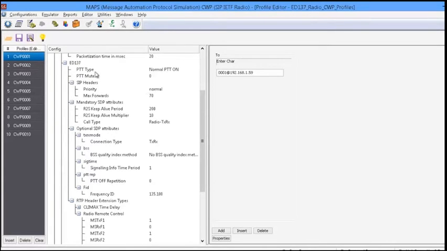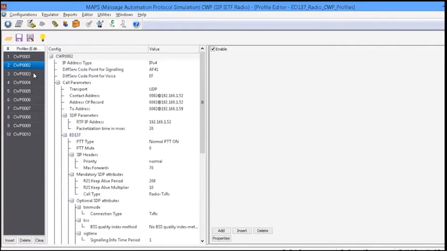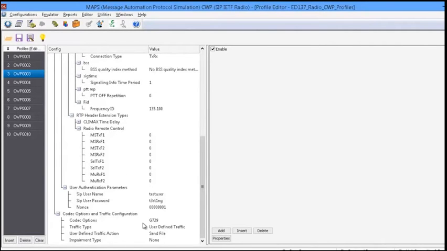Coming to the ED137 parameters, all the parameters that will be carried either in the SIP body or the SDP body are listed out here. We can configure each of these parameters. Some of the important ones are the different PTT types and the radio call emulation types, like radio idle and radio TXRX. For each end user we can set a different value. At the same time we can configure the codecs also. The supported codecs are ULAW, ALAW and G729.